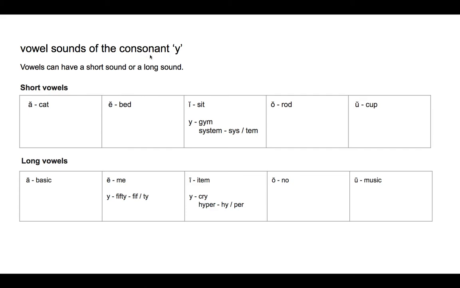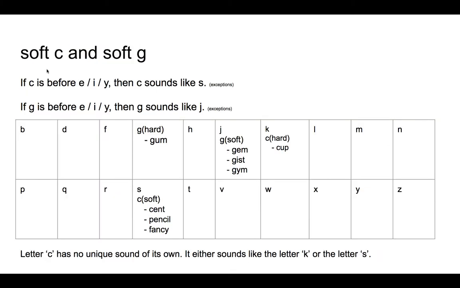Vowel sounds of the consonant Y. So we saw that Y has a short vowel sound and a long vowel sound. So we are updating the table. Y under short I, Y under long E, and Y under long I. Next concept we are going to see is the other sounds of C and G. It is called as soft C and soft G.